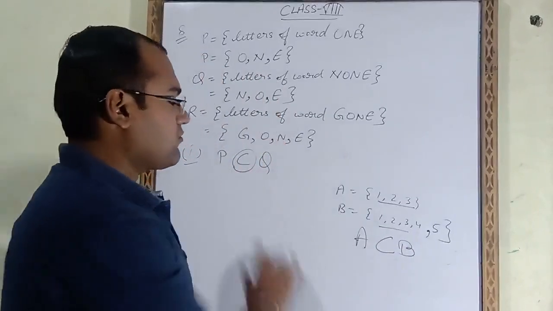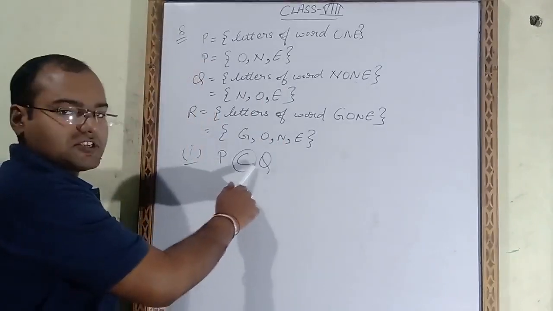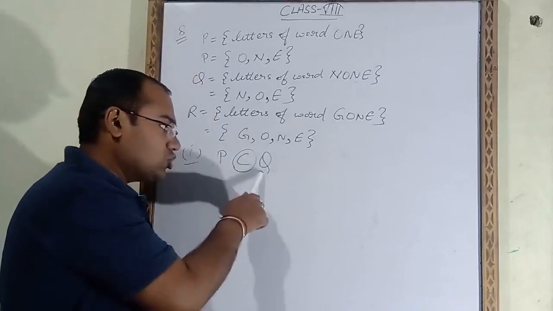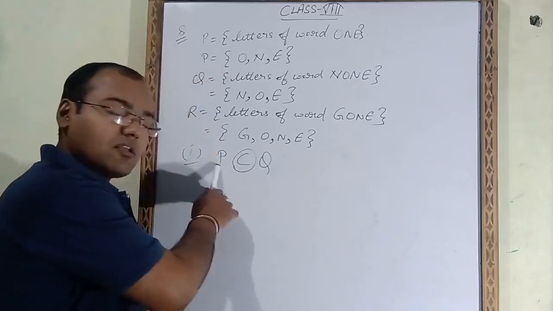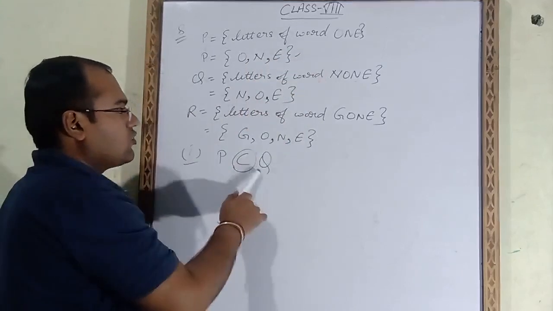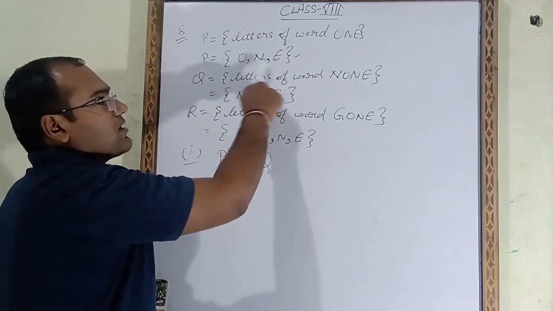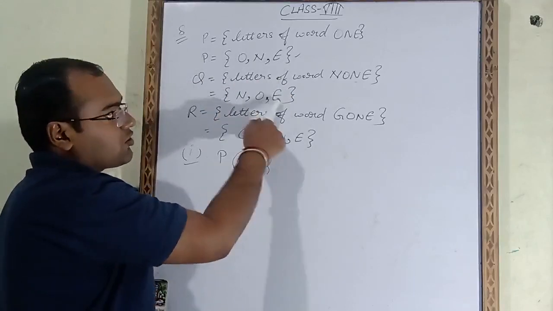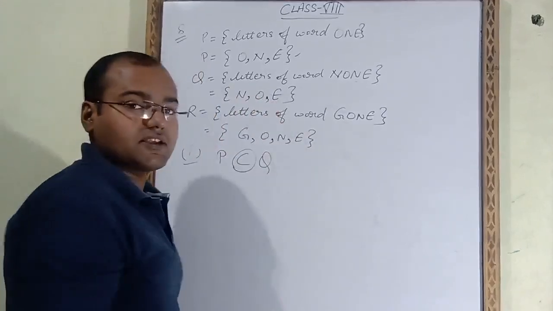In the same way we have to check here also. So P is proper subset of Q. That means all the elements of P should be in Q, but Q must have at least one element which is not coming in P. So we will check P: O, N, E and Q: O, N, E. All the elements of P are coming in Q, but in Q no element is extra.